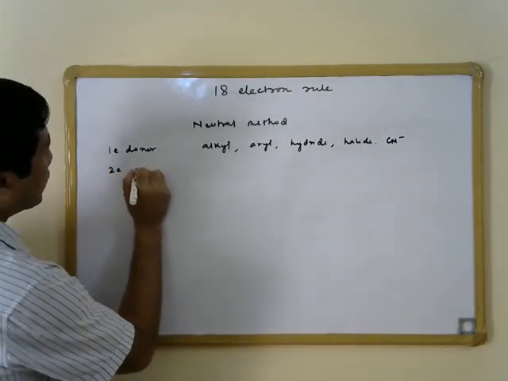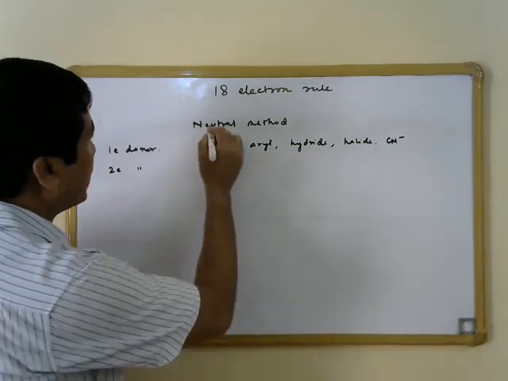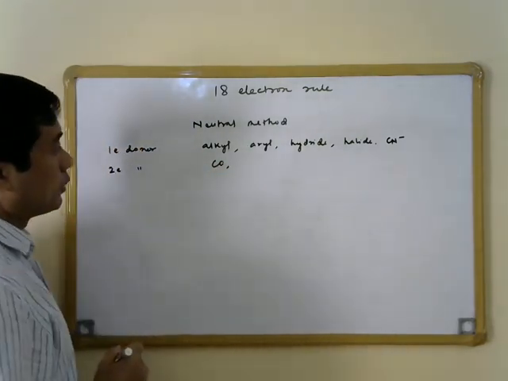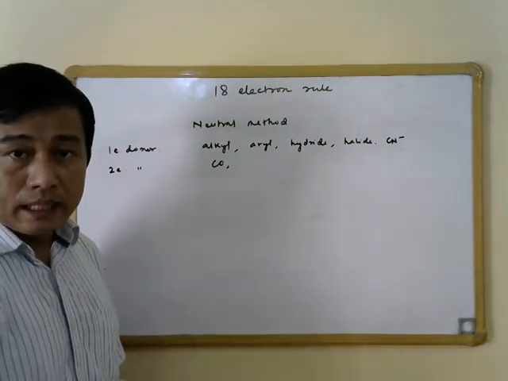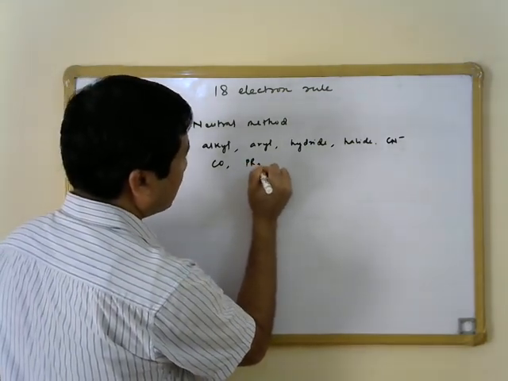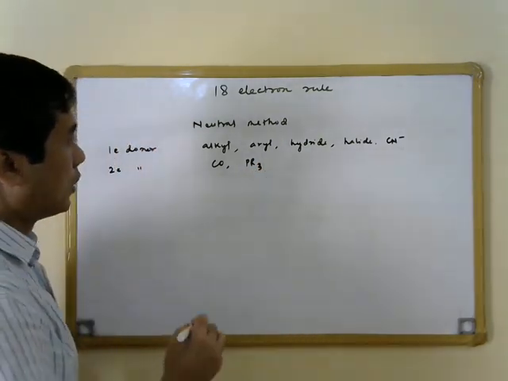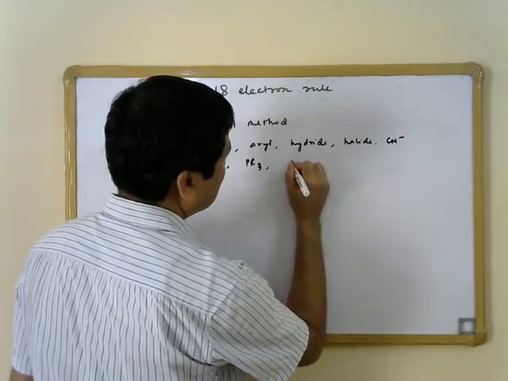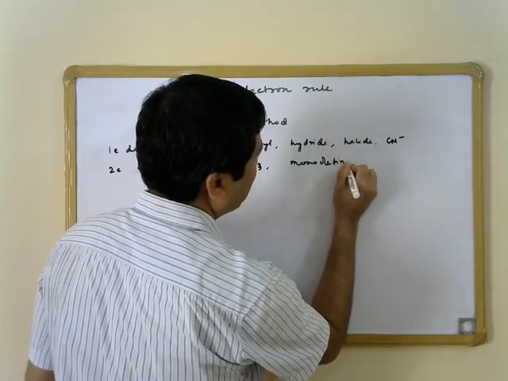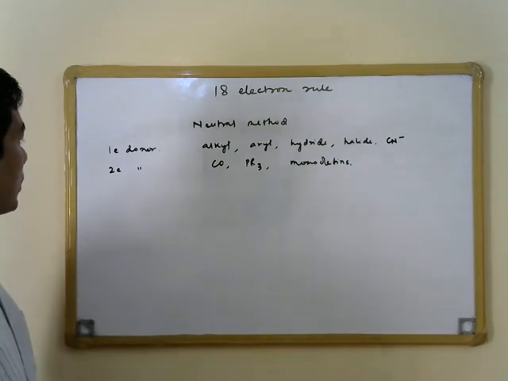Then two electron donors under the neutral method of electron counting. Carbon monoxide, which is one of the most popular ligands used in organometallic chemistry, is a 2 electron donor. Similarly, phosphine is also a 2 electron donor, as well as monoolefins like ethylenes are 2 electron donor ligands.